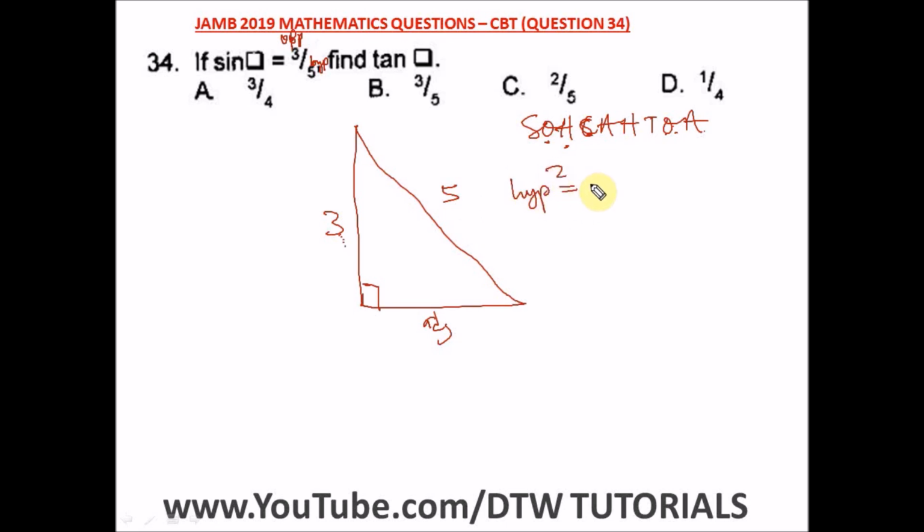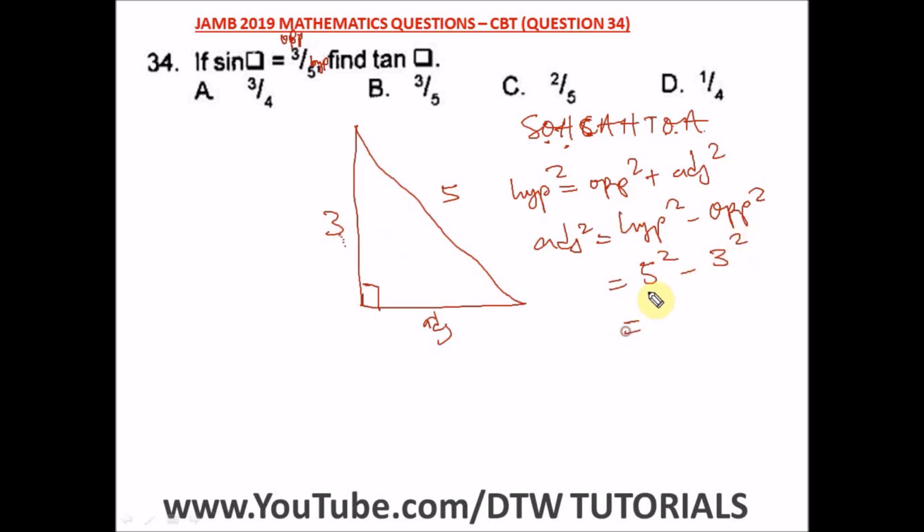Hypotenuse squared is equal to opposite squared plus adjacent squared. So adjacent squared is equal to hypotenuse squared minus opposite squared, which is 5 squared minus 3 squared. So we have 25 minus 9, and that is 16. So our adjacent squared is 16. So adjacent alone will be what?